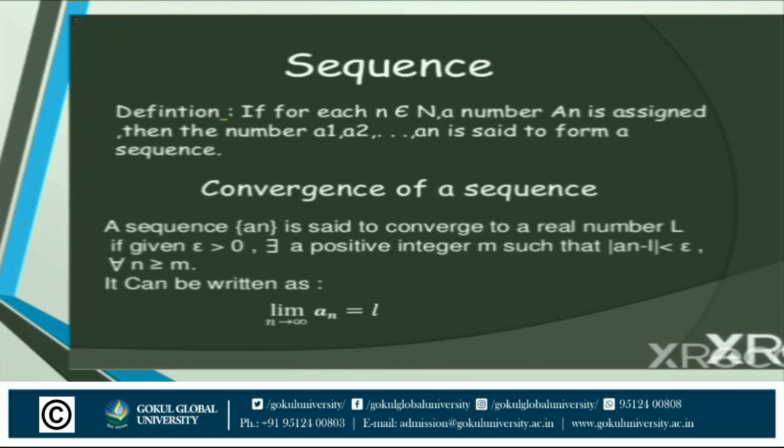Now what is a convergent sequence? A sequence an is said to converge to a real number L if, given epsilon greater than 0, there exists a positive integer m such that the modulus of an minus L is less than epsilon for all n greater than or equal to m. It can be written as the limit as n tends to infinity of an is equal to L. When a sequence is going to a particular point, it is called a convergent sequence. Okay.